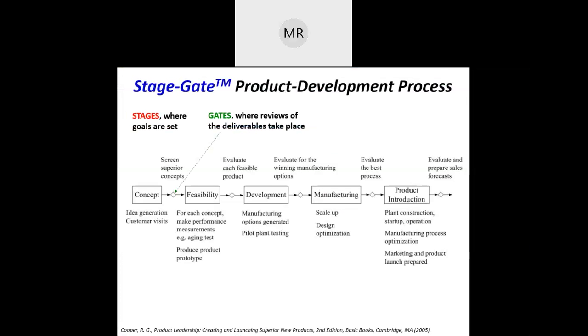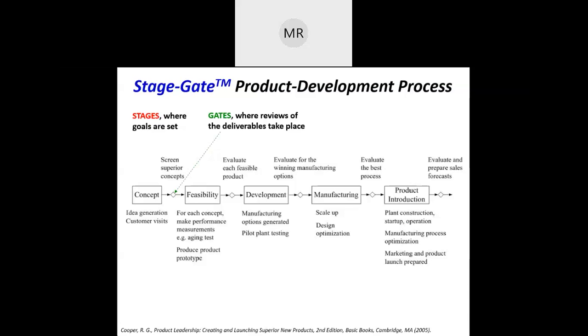Because we want to move to another product development process, which we call a stage gate. This is just a complement to the objective time chart from the previous slide. If you remember the objective time chart, the milestone, we need to review the concept and review again the feasibility. This is what we call the stage gate product development process. Any question about the RAD 2IO?